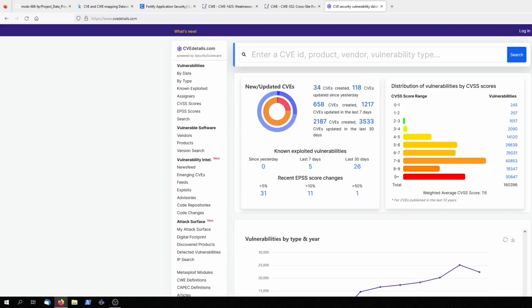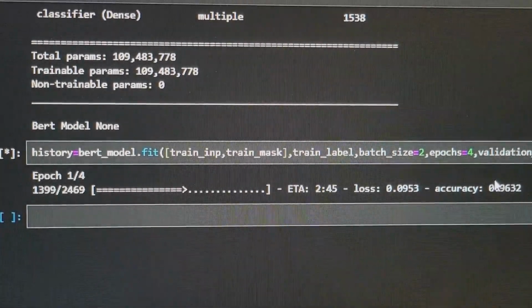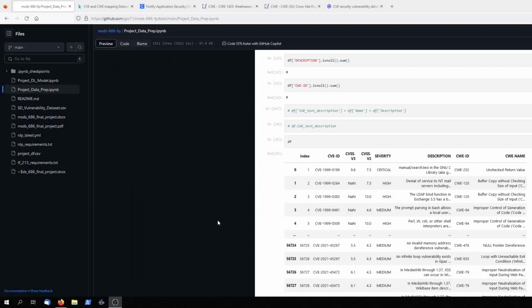However, cybersecurity researchers are aware of these datasets' features and limitations, and how to use them intuitively in security research work. This project attempts to enhance the usability and efficiency of the CVE vulnerability dataset by building upon a dataset published in 2021 on Kaggle, which maps CVE data to CWE data.